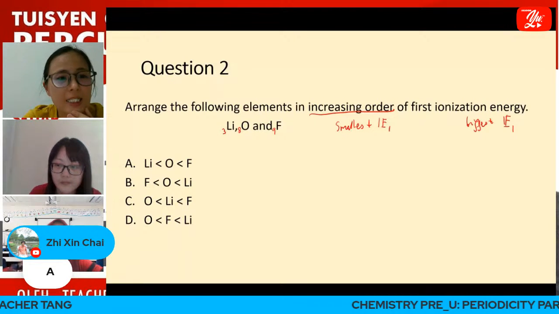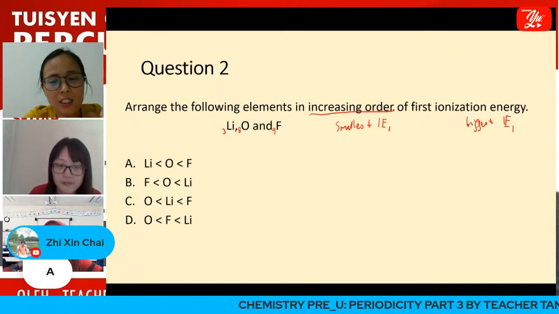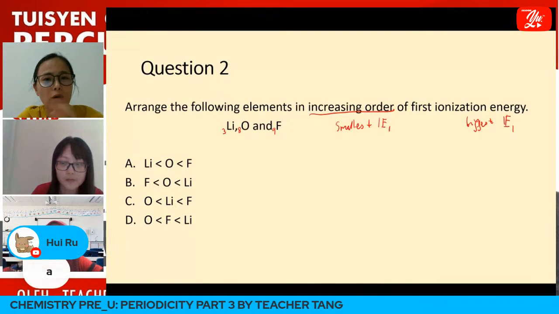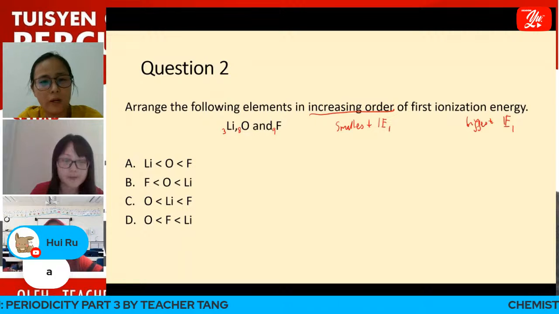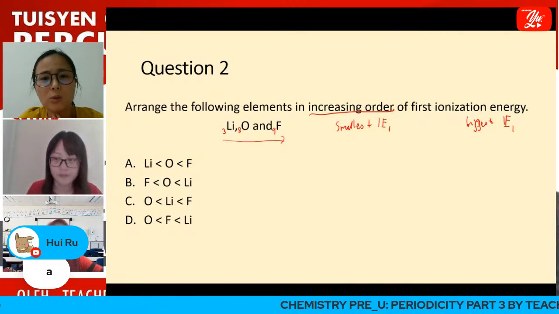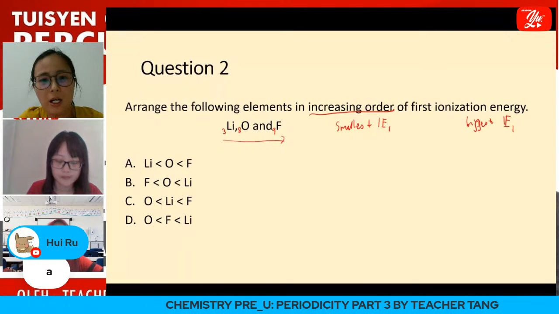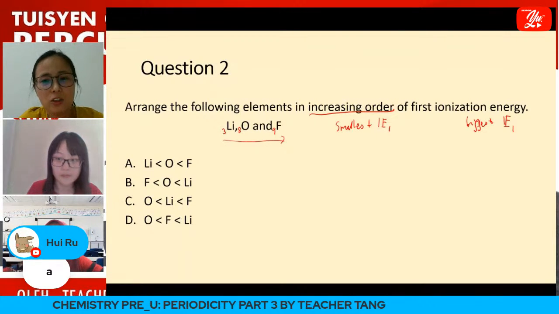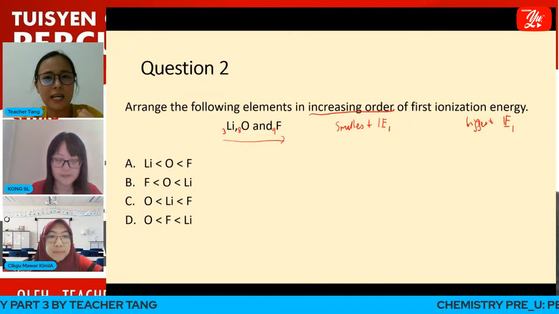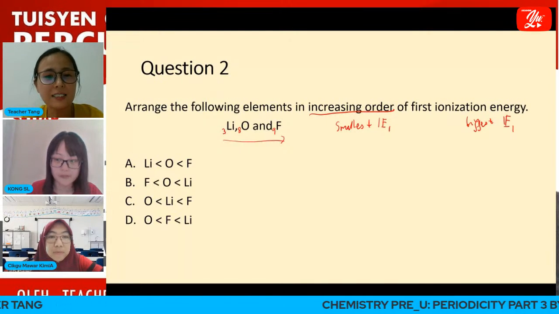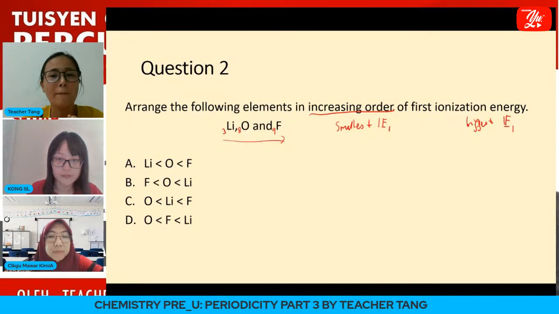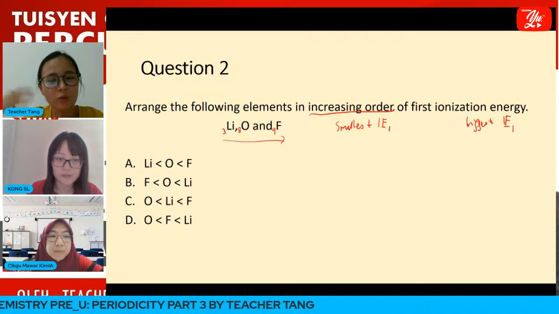Okay, so lithium. Remember, this is across a period because this is period 2. So from lithium to fluorine, proton number increases. So this will cause the effective nuclear charge to increase, so the attractions become stronger. So the distance between the nucleus and the valence electron becomes smaller. So size becomes smaller, which means it will become harder to remove electrons across the period.